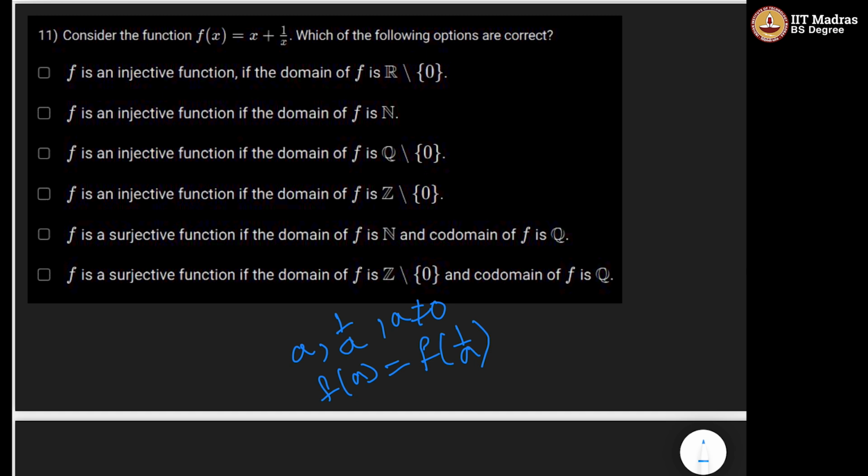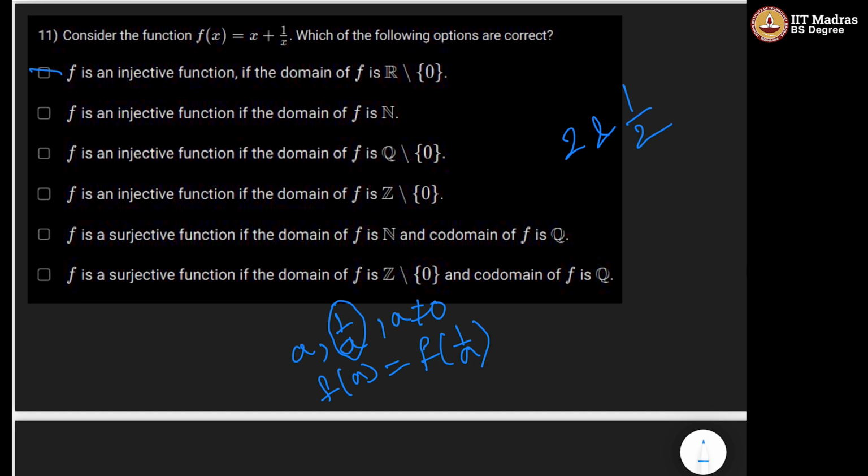Now what if we exclude one of these points? Suppose we take natural numbers; then we cannot take 2 and 1/2, right? So when the domain is natural numbers, the function will be injective. But when the domain is R minus 0, the function will not be injective.